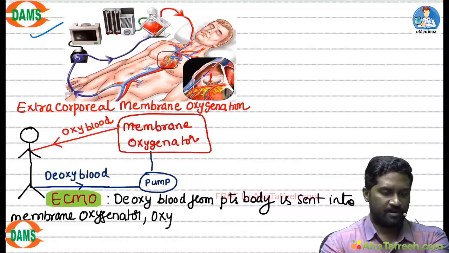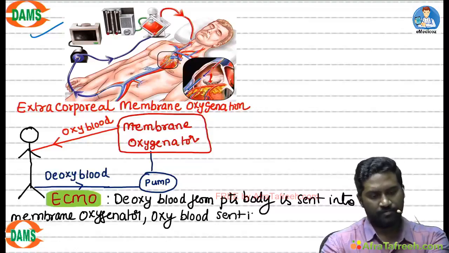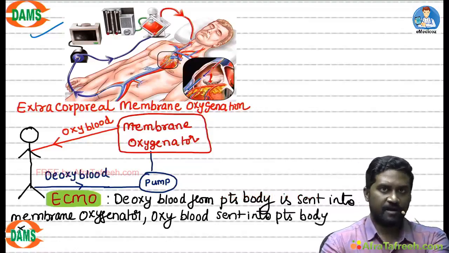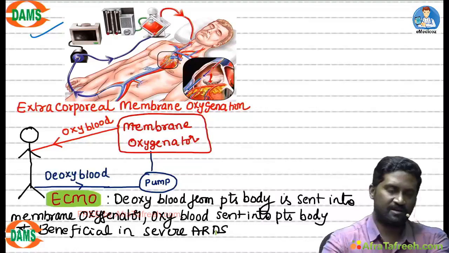From the membrane oxygenator, oxygenated blood is sent into the patient's body. This ECMO is considered beneficial, especially in severe ARDS.